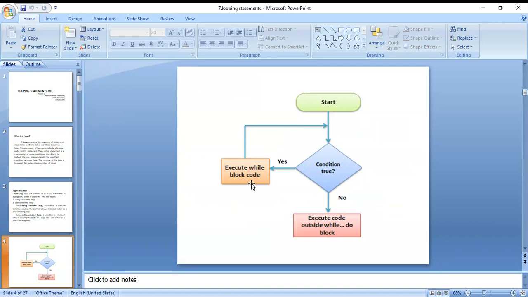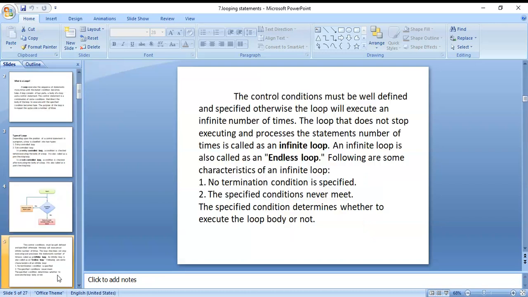You can see there, starting here, the condition is true. Then execute the while block code. The statements there are executed. Then after coming back, the condition is tested again. Again the condition is true, then come back again. Suppose the condition is false, then it comes out of the while loop. And this is the looping flowchart.